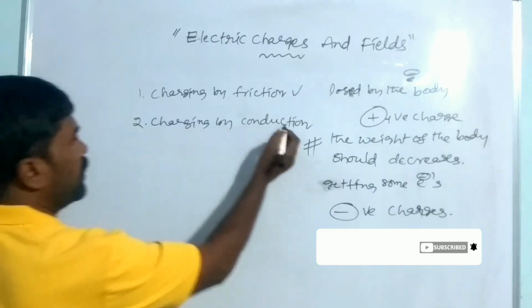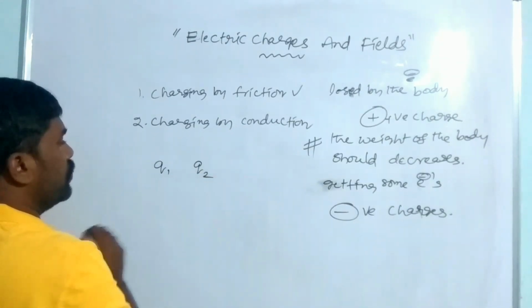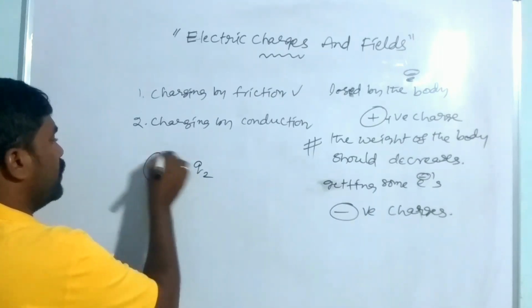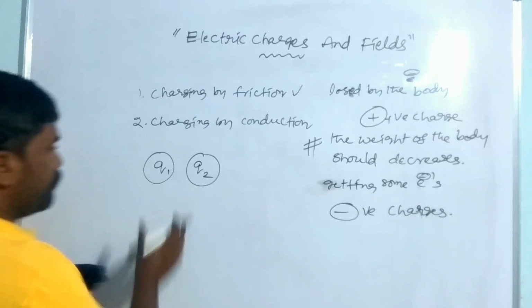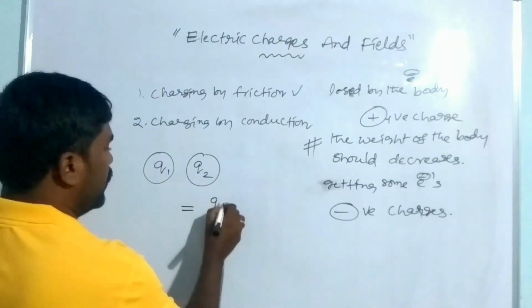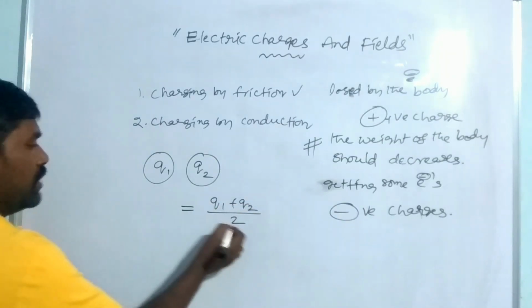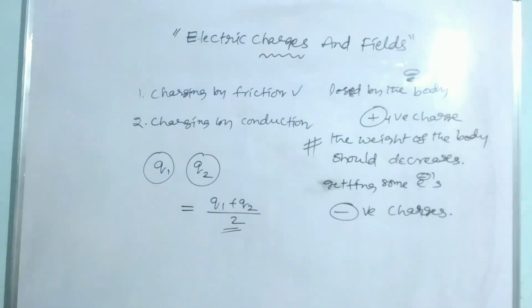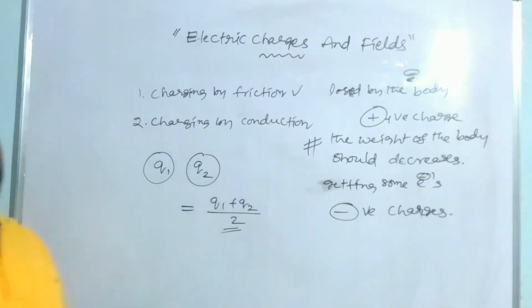First, suppose charging by conduction. If two bodies have different charges, Q1 and Q2, and they are kept nearby, the charges will flow until they are equal. Here each body ends up with charge (Q1 plus Q2) by 2. So this is the process of the transfer of charges.